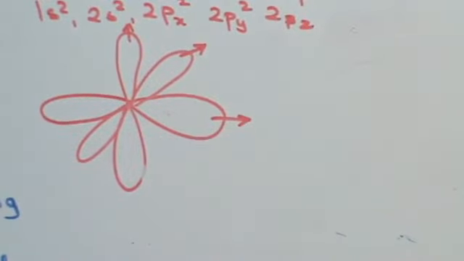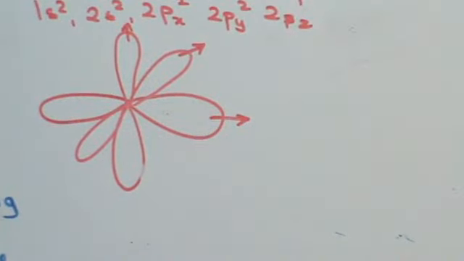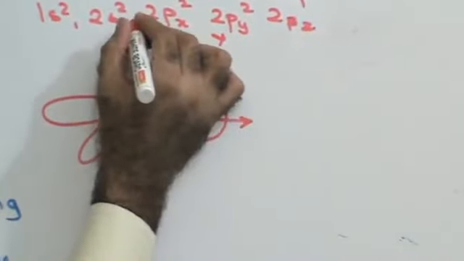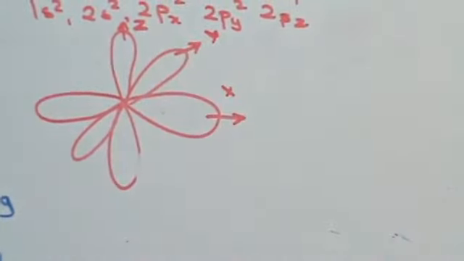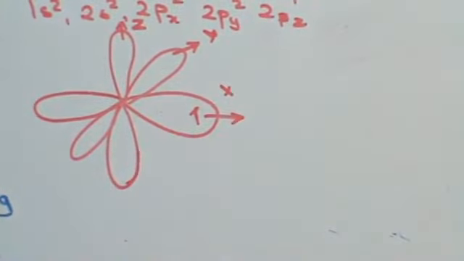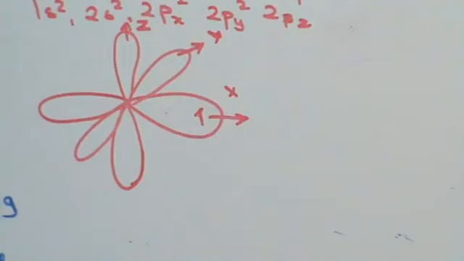You would have three lobes on the three axes, along x, y and z. Let's assume that here you have an incomplete orbital, a half-filled orbital with just one electron with one spin.